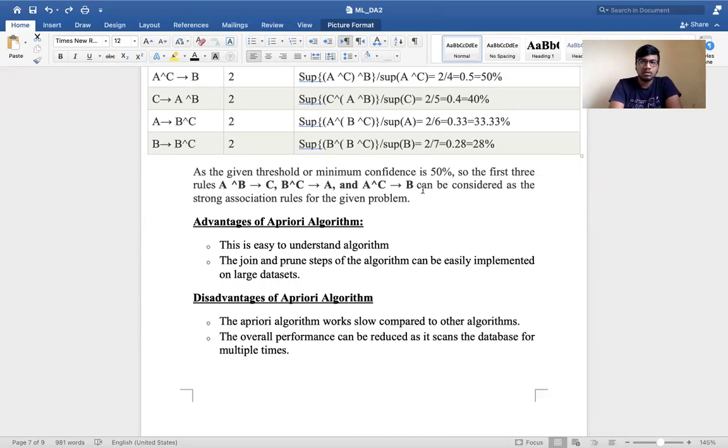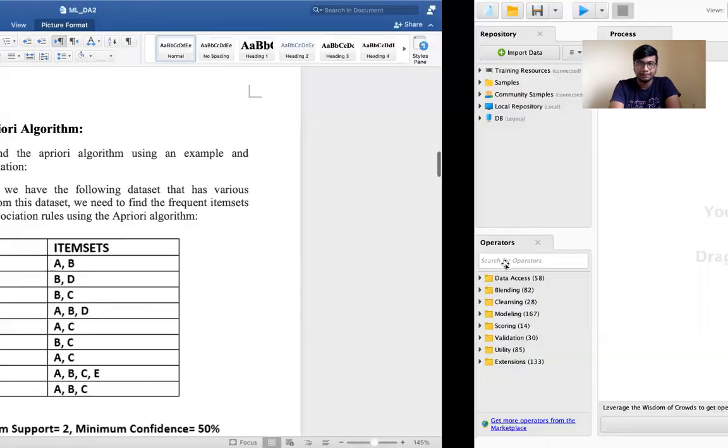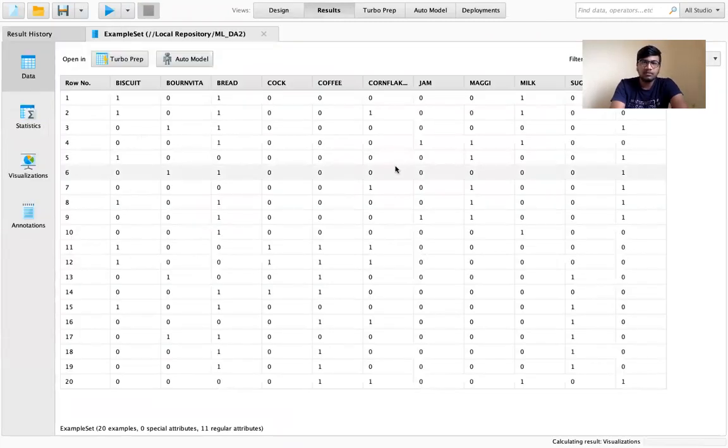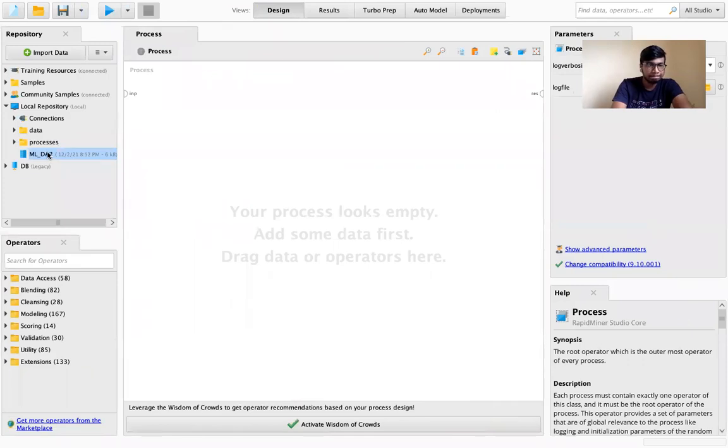Yeah, so now I'll be showing this a priori algorithm in the RapidMiner software. This is my data set which I have taken from Kaggle. This is the market basket analysis data set, and now we will go to design.